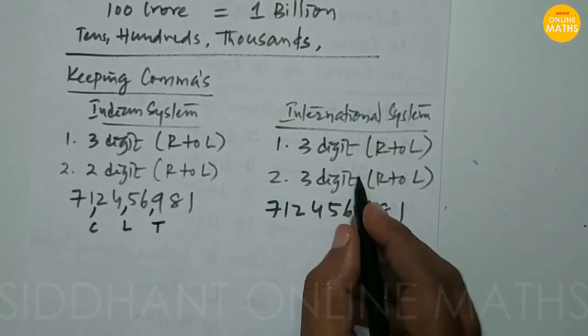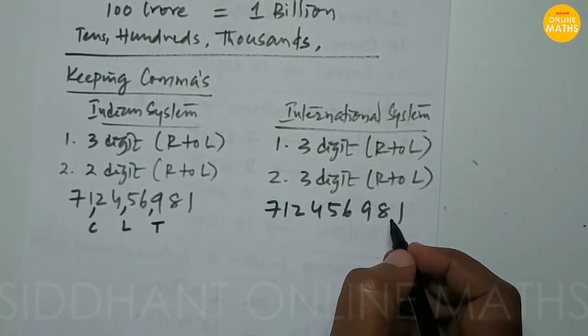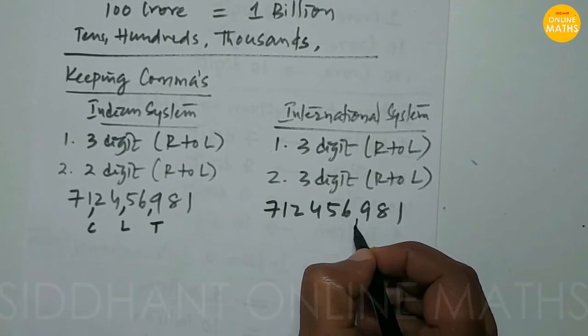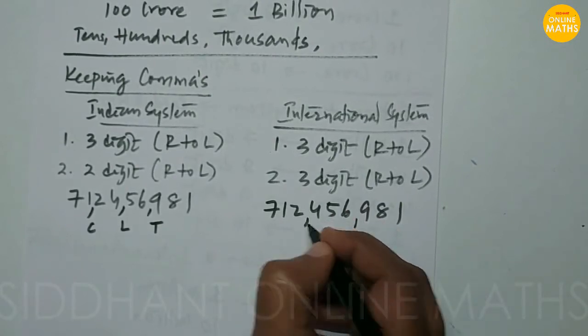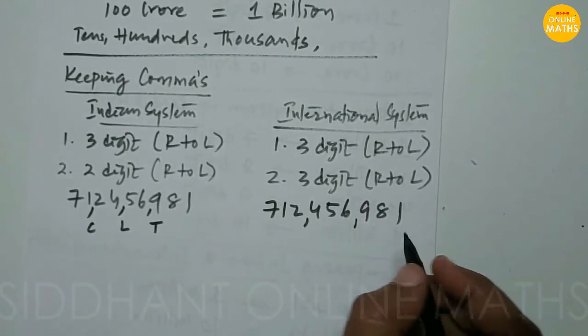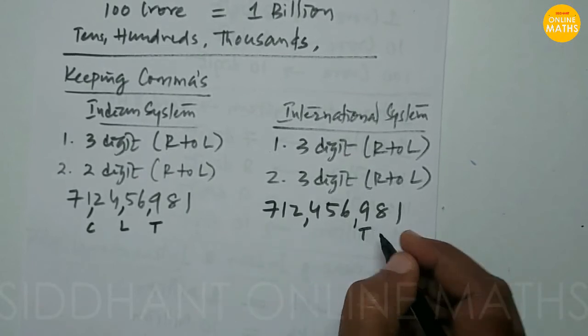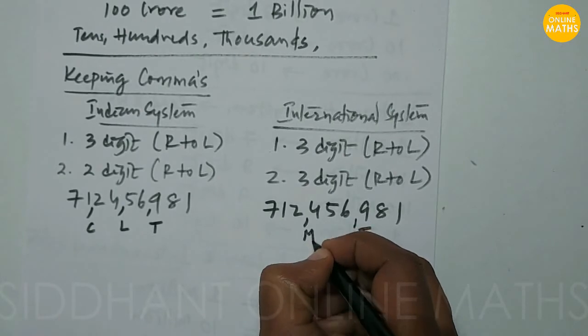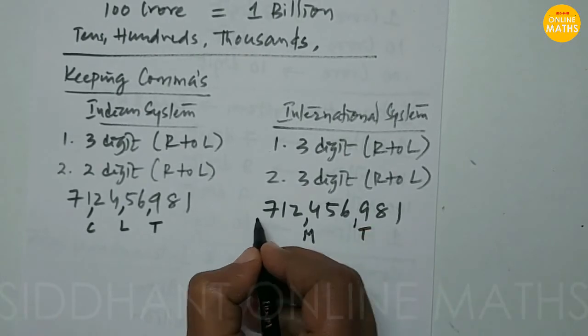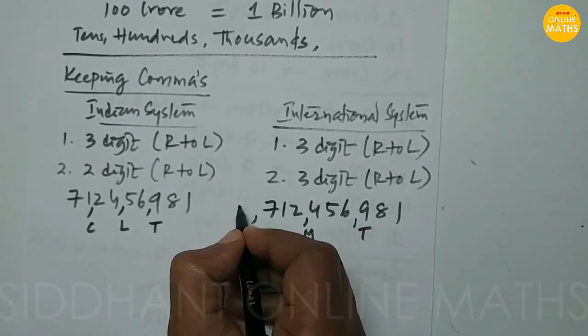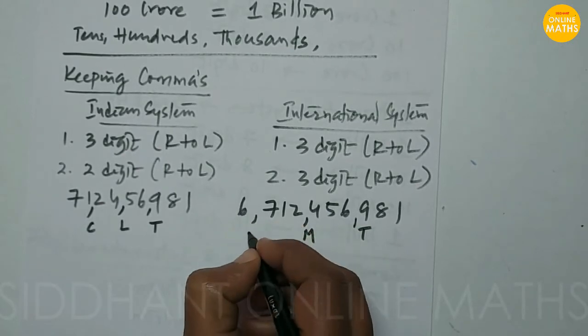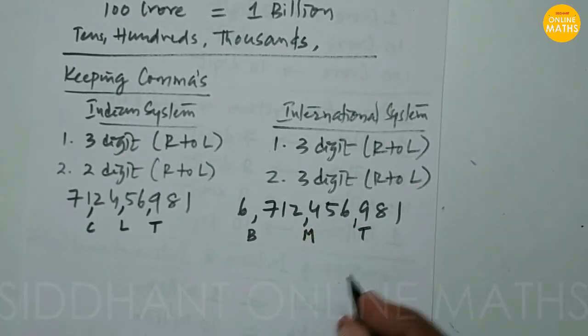When you see the same number in the international system, for every three digits from right to left we keep a comma. So first comma, after that second comma. This is the thousands position and this will be the millions position. If you have another digit like 6 here, then it will be the billion position.